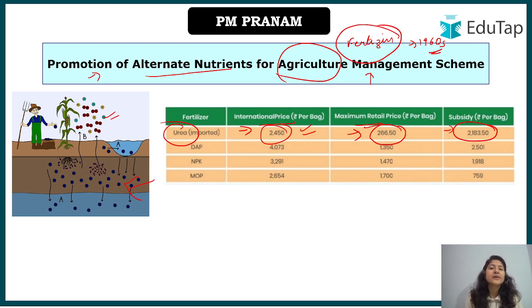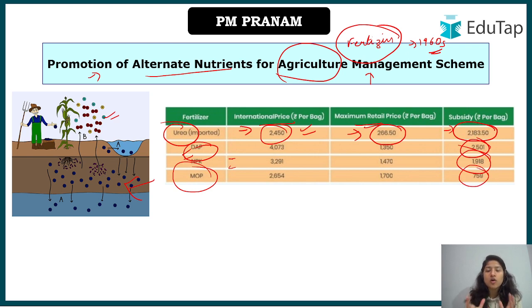Now why is the government paying so much? Because currently the farmer is dependent on fertilizer, and if they do not get it, they would not have yield, they would suffer loss, and in fact we can even have a food crisis. So currently, on the track that we are on, fertilizers are important, right? That is why the government has to provide. Similarly, if you look at DAP, that is diammonium phosphate, here also the government is providing approx 2,500 subsidy. For NPK, somewhere around 2,000, and for MOP, that is muriate of potash, it is 759. And we are just talking about one bag.